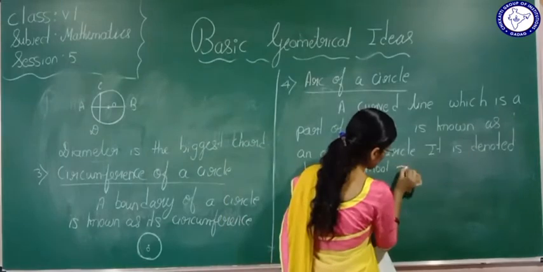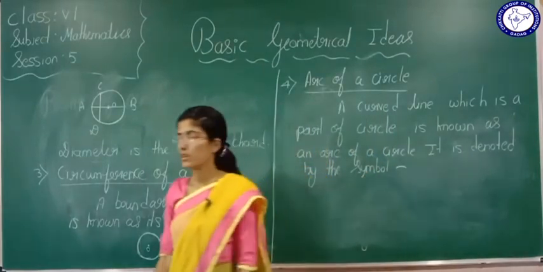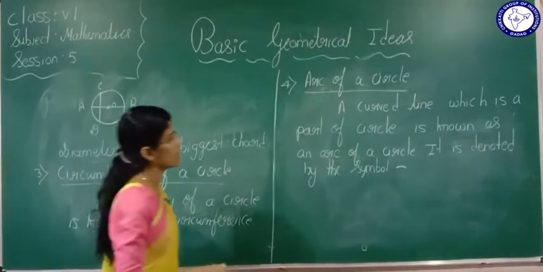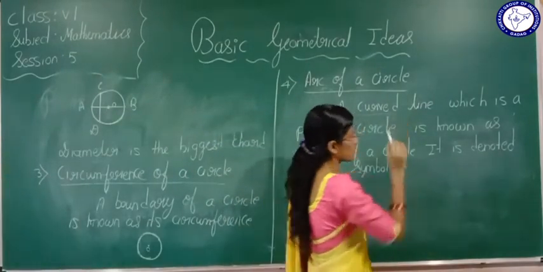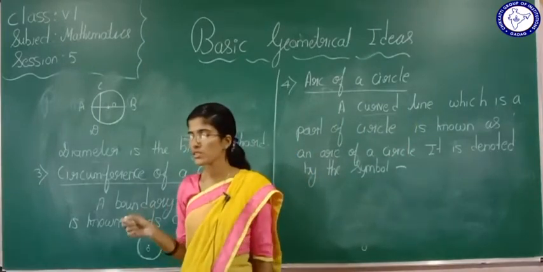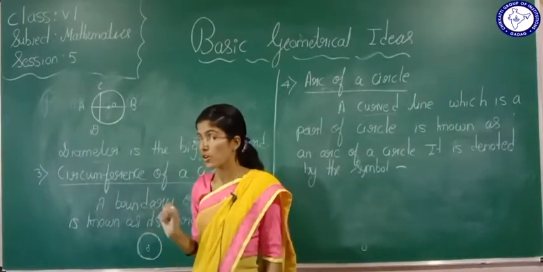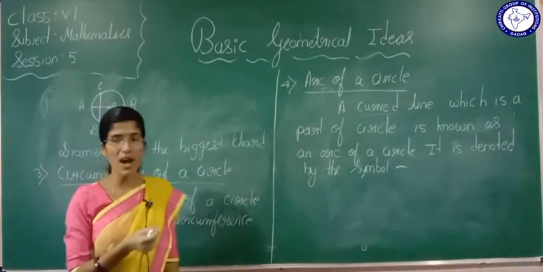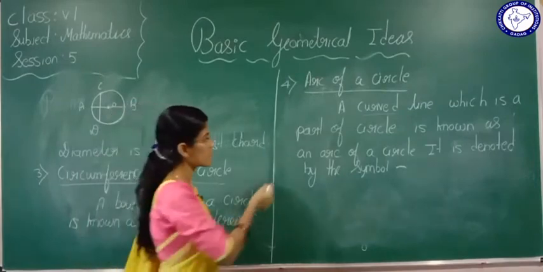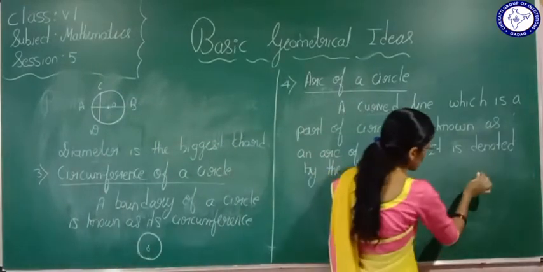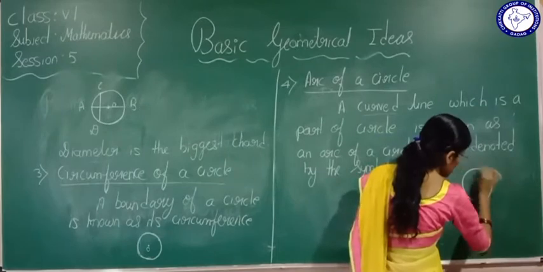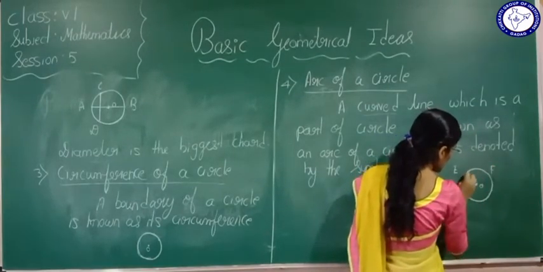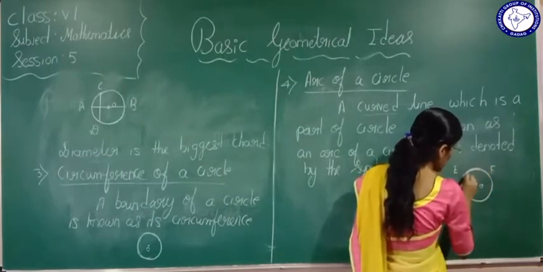like this. Okay, now see, the fourth definition is, what is that? Arc of a circle. What have I written here? A curved line. Curved means, what is the meaning of curve? Which is not straight. Okay, a curved line which is a part of what? Circle is known as an arc of a circle. Now see, I will draw a circle here. Okay, here this is O, here EF. See this part, what is this part?